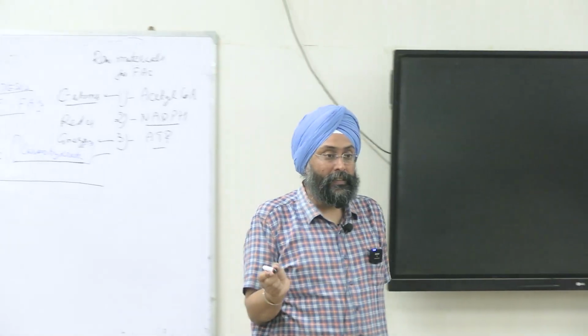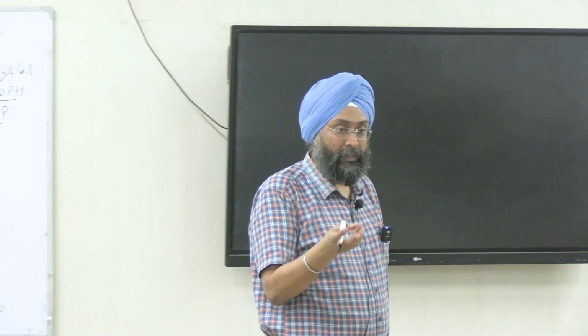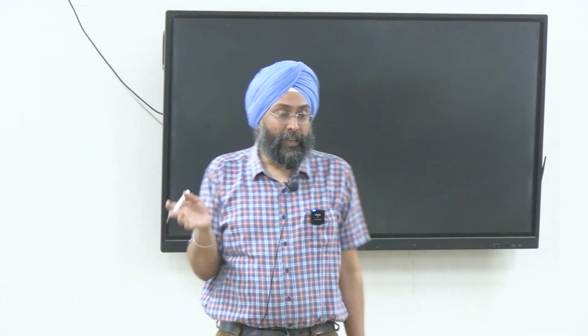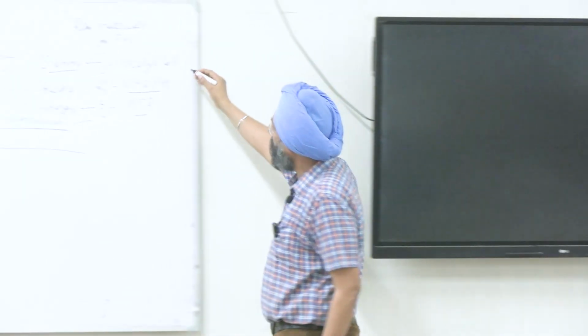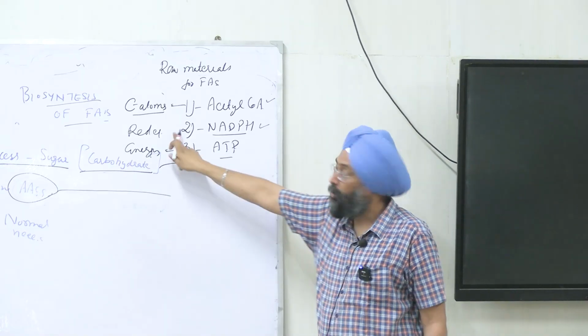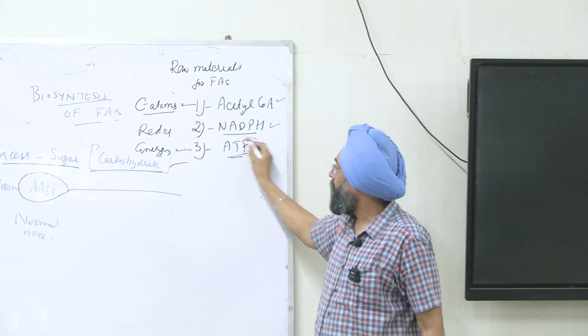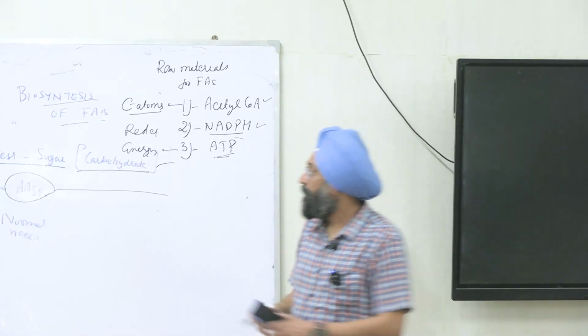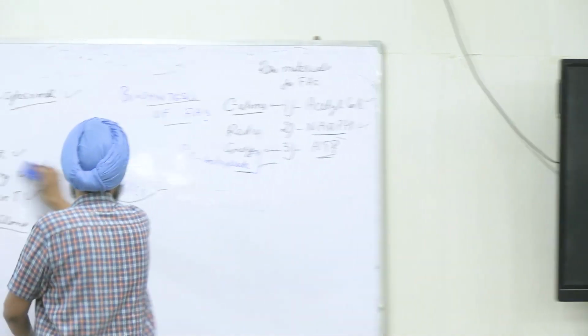So for fatty acid synthesis, the organs are liver, kidney, adipose tissue, and lactating mammary gland. The fraction of the cell is the cytosolic fraction, right? And three raw materials are required. What is that? First is acetyl CoA. It will provide carbon atoms. NADPH will provide reducing equivalents, and ATP will provide energy, right? That's finished.